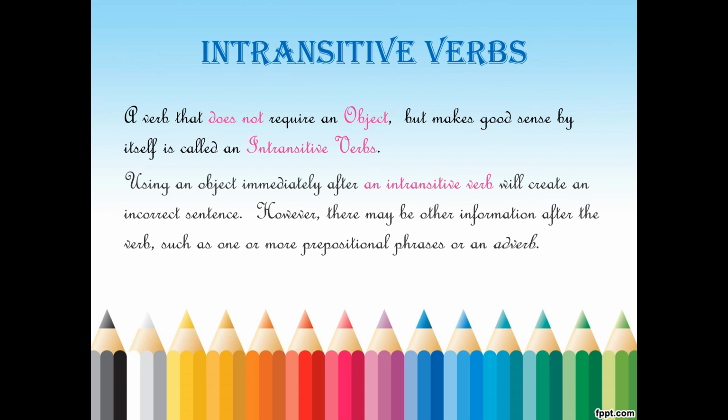Birds fly in the sky. Without in the sky also you are getting the meaning. In the sky is giving extra meaning to the sentence. So it is intransitive.